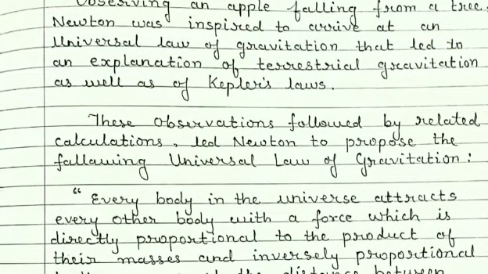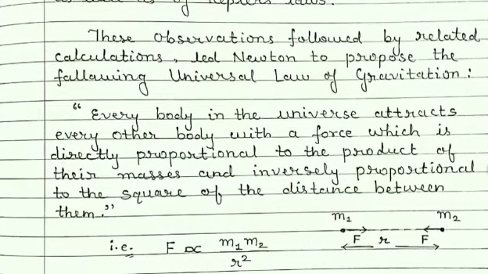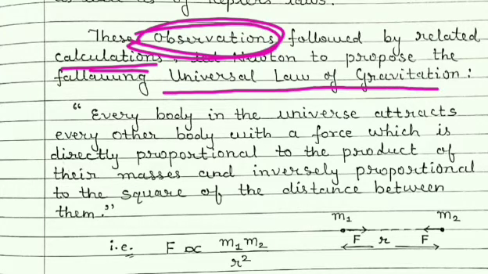Now the observations made by Newton and the related calculation led him to propose the following universal law of gravitation. So students, Newton, from his observations as well as from the calculations related to his observations, and also by using Kepler's laws, stated the universal law of gravitation.